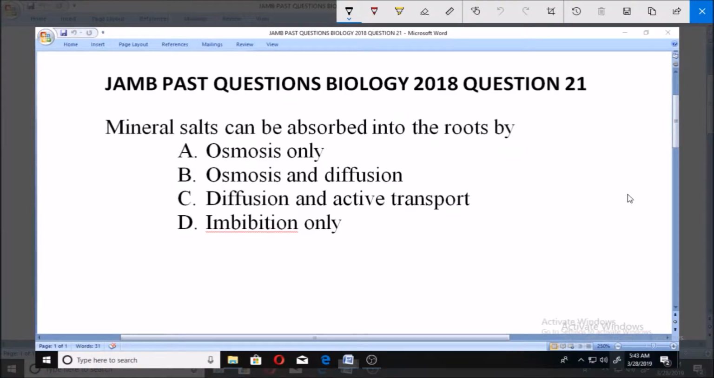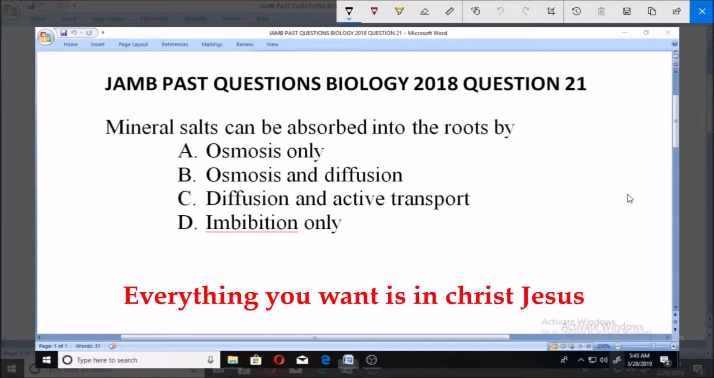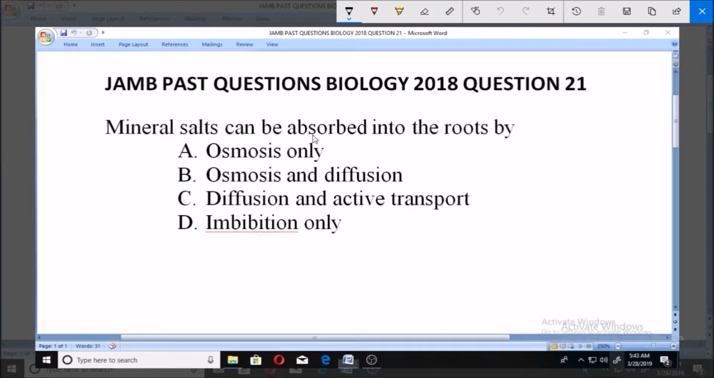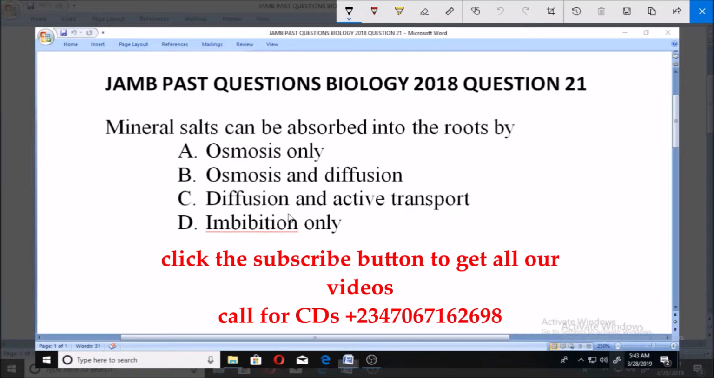Come, let's look at this JAMB past questions biology for 2018. Question number 21. Mineral salts can be absorbed into the roots by A. Osmosis only, B. Osmosis and diffusion, C. Diffusion and active transport, D. Imbibition only.